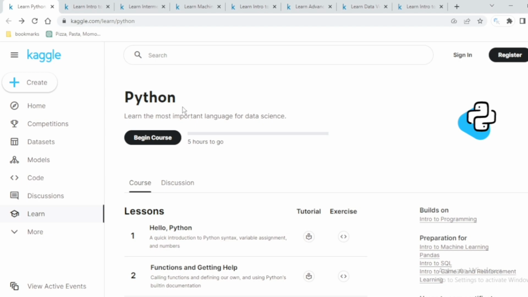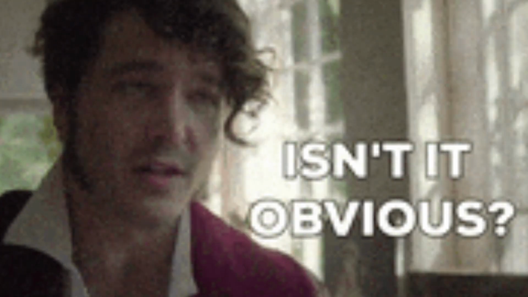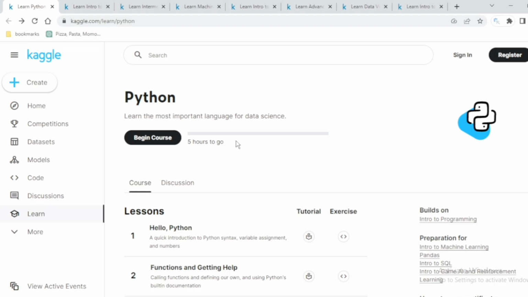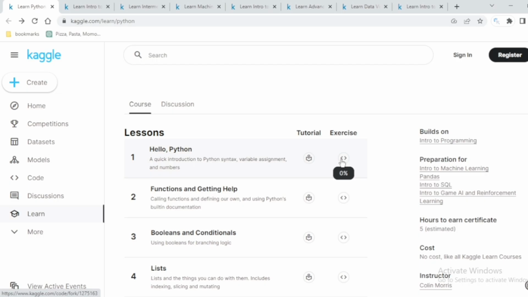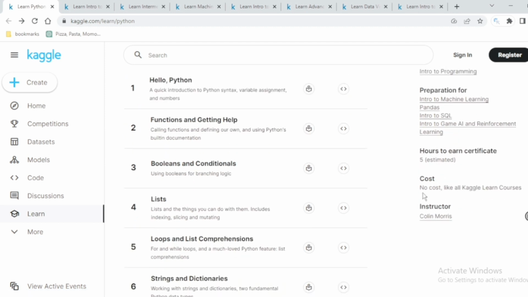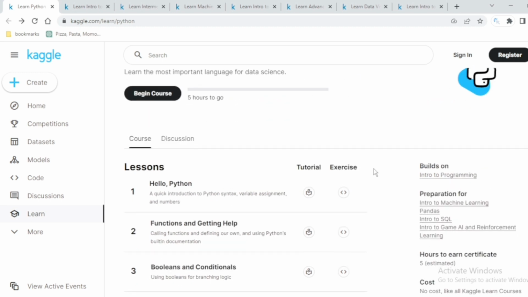As you already know how important Python is for data science. So to learn the most important language for data science, Python is here. This is a 5-hour course for beginners, and if you are starting, then this can be very beneficial for you. It is free of cost like all Kaggle learning courses, and the instructor is Colin Morris. So you can understand everything written over here in 5 hours, as the estimated reading time is also there.